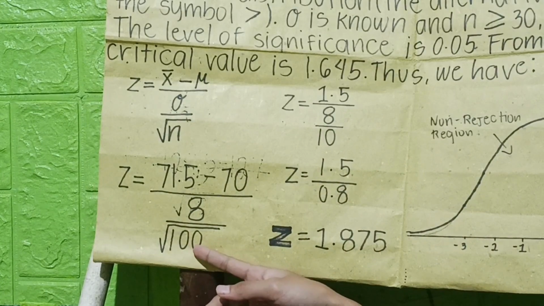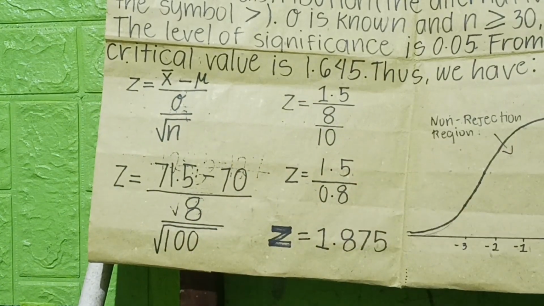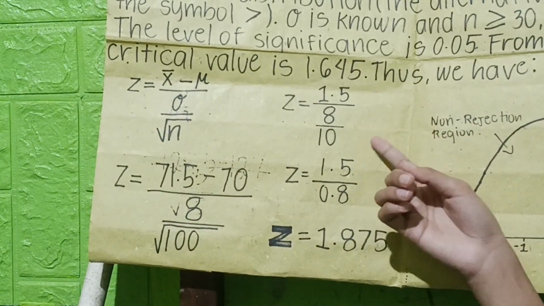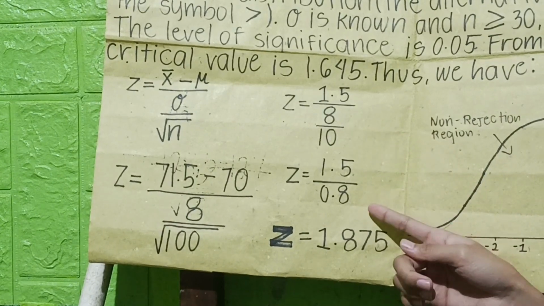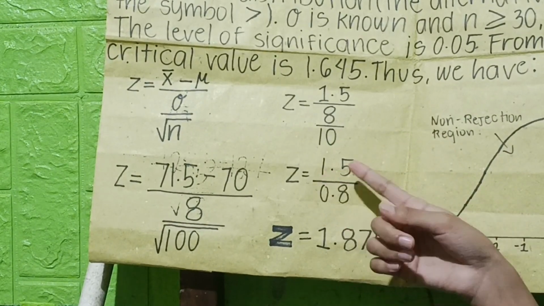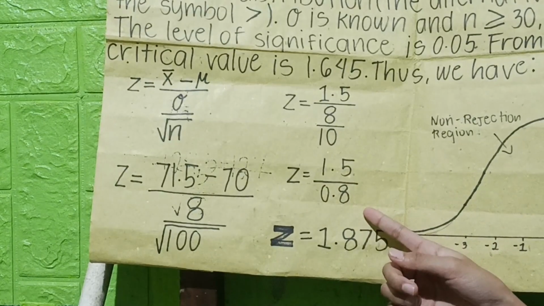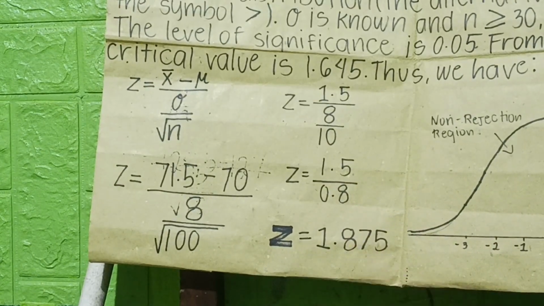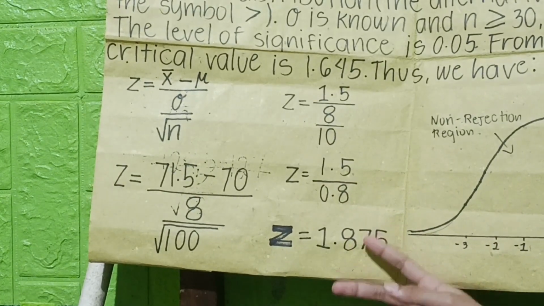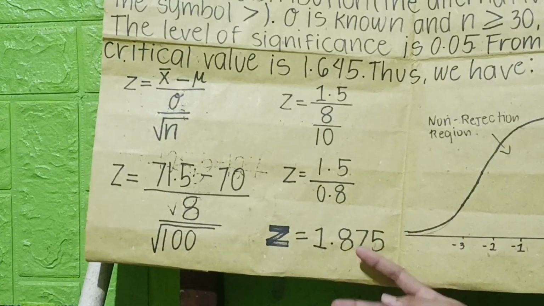Then, the square root of 100 is 10. Thus, 8 divided by 10 is equal to 0.8. Then, 1.5 divided by 0.8 is equal to 1.875 or kapag ni-round off, 1.88.